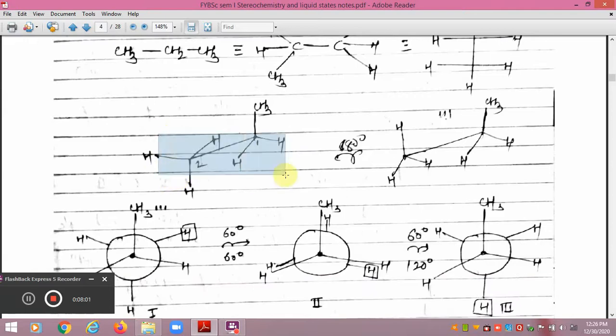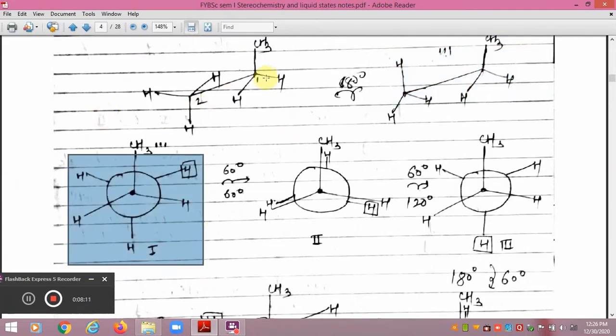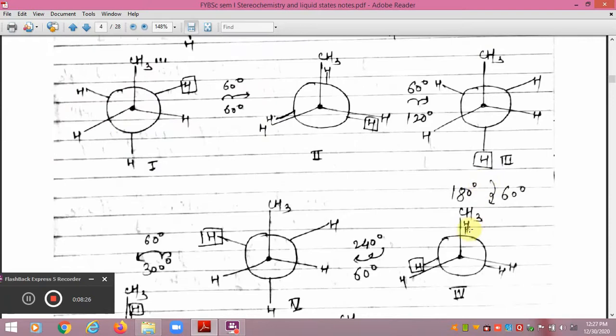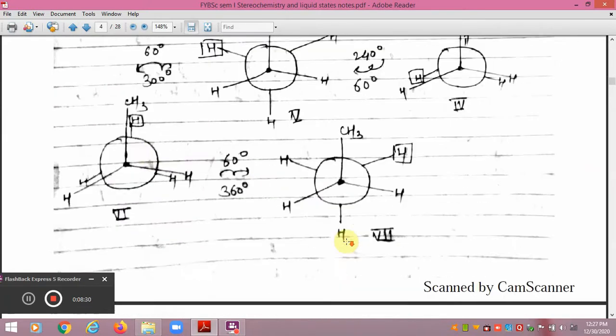So this is the Fischer projection in the staggered as well as in the eclipsed conformation, and the staggered conformation of the Fischer projection can be converted into the Newman projection. So this carbon number 1 is the front carbon, carbon number 2 is the back carbon, and the orientation of groups on the respective carbons is shown in the Newman projection like this. By the rotation of 60 degrees, this staggered conformation will be converted to eclipsed, again staggered, again eclipsed, staggered, then eclipsed, and the last one will be staggered.